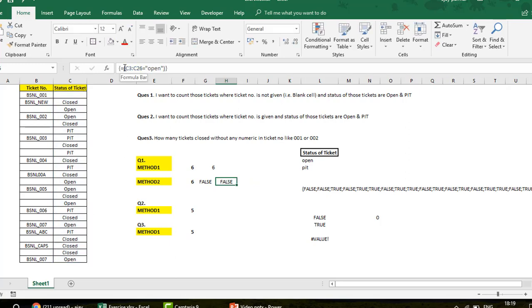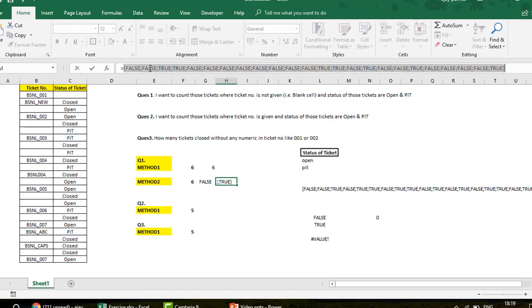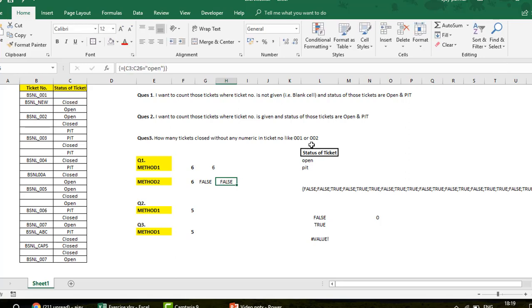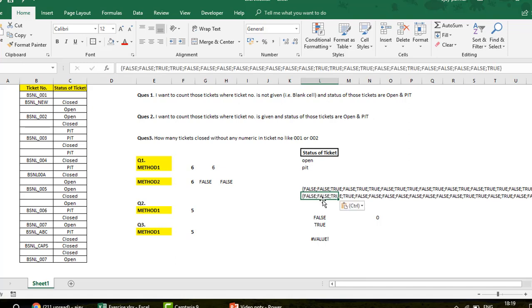Now wherever you have true, true, true, that means there actually you found the open. So you can see 1, 2, 3, 1, 2, 3, and so on. So this is going to come for the open, right? So again, this is the array. Let me copy and paste this. Now you have created this array, the second array. I'm telling you all this in the background, how the function works.